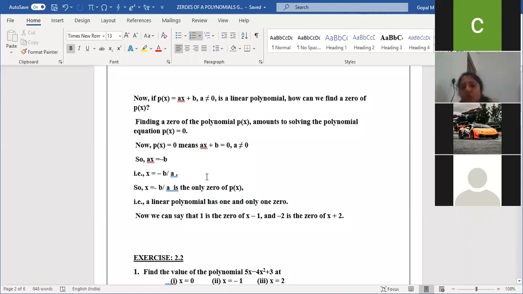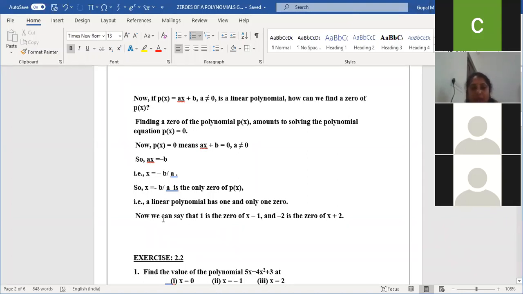If degree is 2, we get 2 zeros, 2 x values. If degree is 3, we get 3 x values. We will learn that in detail in the upcoming exercise. So now we can say that 1 is a zero of x minus 1, because if I equate x minus 1 is equal to 0, what is the x value?